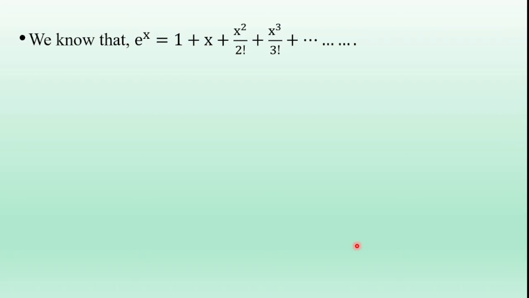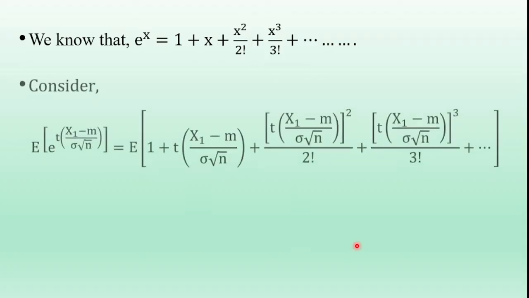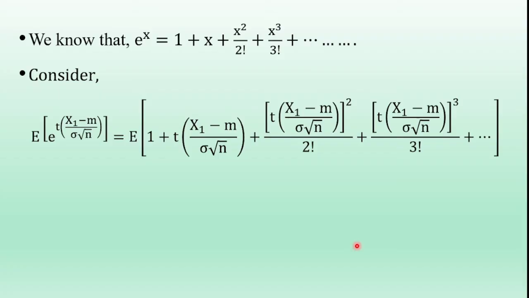So we know that the expansion of e^x is 1 plus x plus x square by 2 factorial plus x cube by 3 factorial and so on. Using this expansion, e^(t into (x1 minus m) by sigma root n) is written as 1 plus t into (x1 minus m) by sigma root n plus (t into (x1 minus m) by sigma root n) whole square by 2 factorial plus and so on.